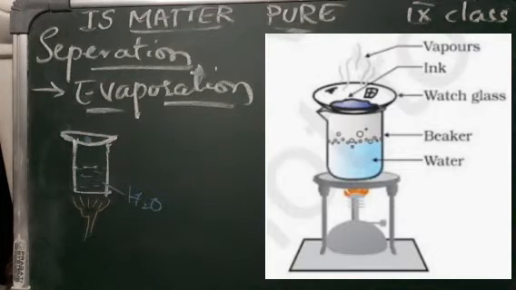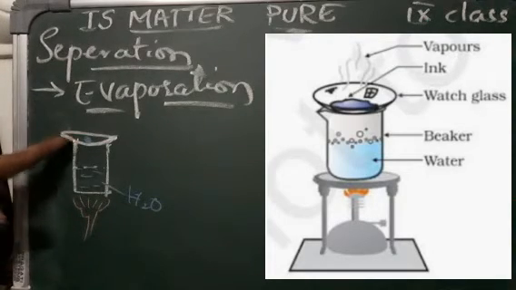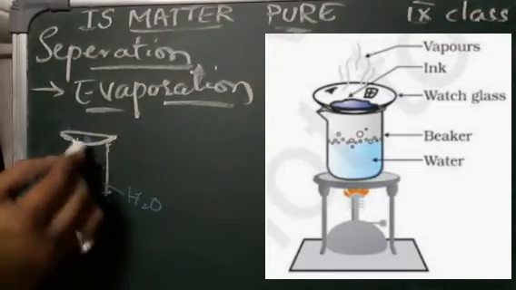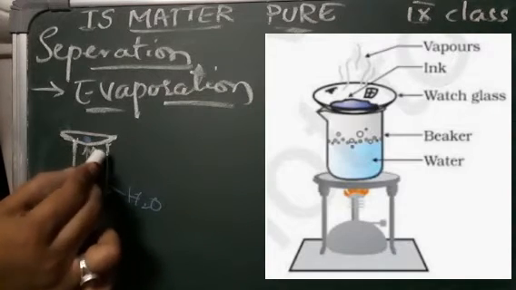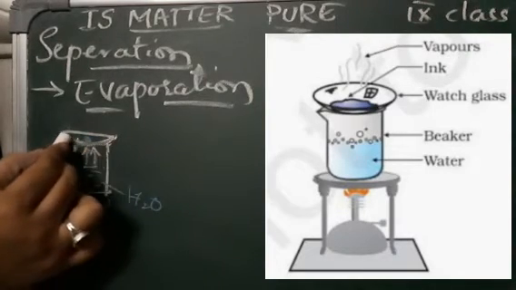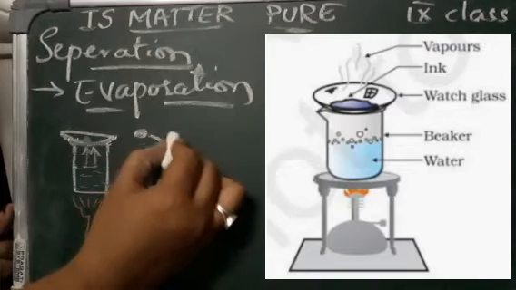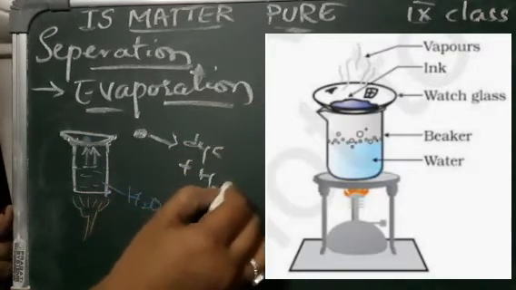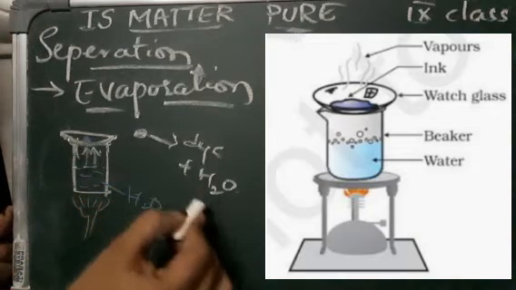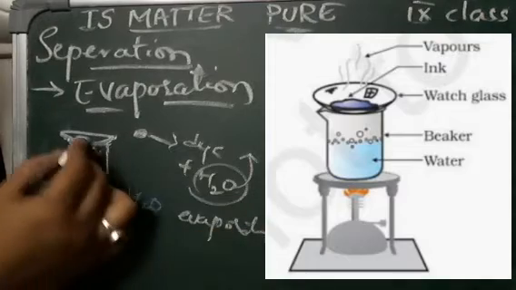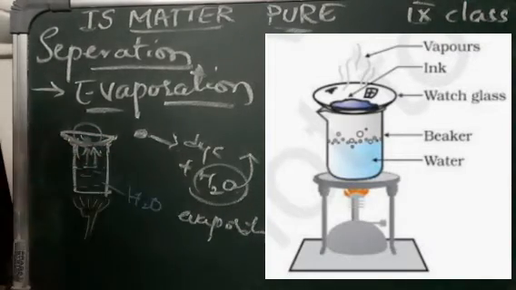We know that ink is a mixture of a dye in water. The residue remaining on the watch glass is nothing but the dye. We are passing some heat here, so the glass gets heated up. This ink consists of dye and water, isn't it? When we heat it, the water gets evaporated, and the dry product that is left is nothing but your dye. This is one method by which dye is separated from water.